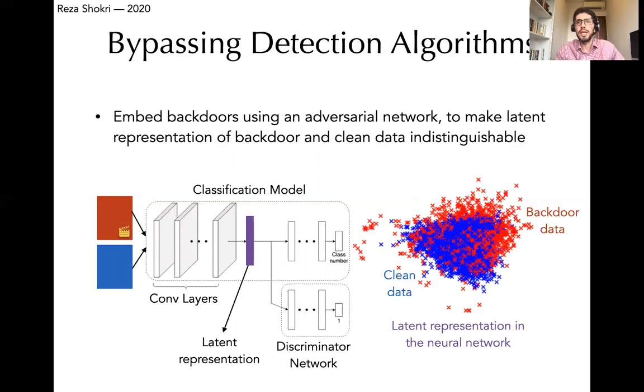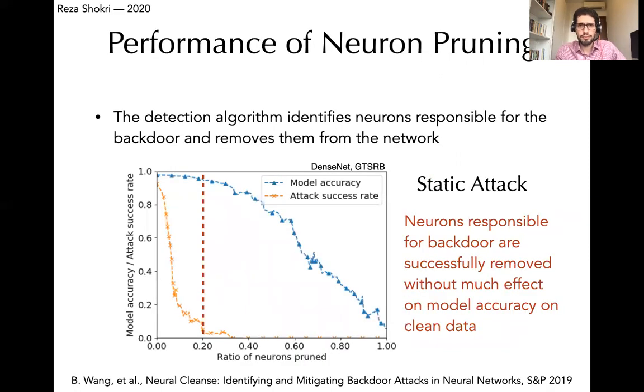This would result in latent representations of the data which are not easily separable from each other, which would make it much harder for the detection algorithms to detect whether an input is a backdoor or not, or which neurons in the network are responsible for responding to the backdoor trigger.